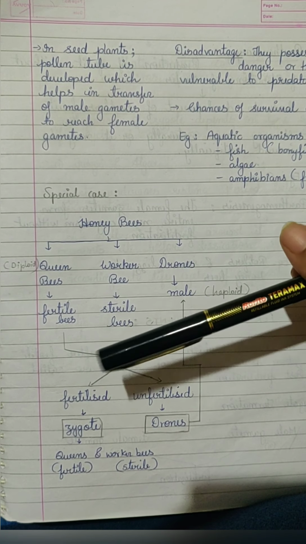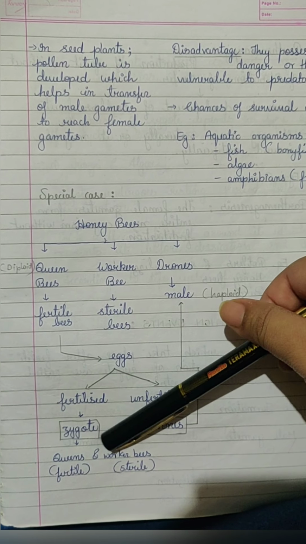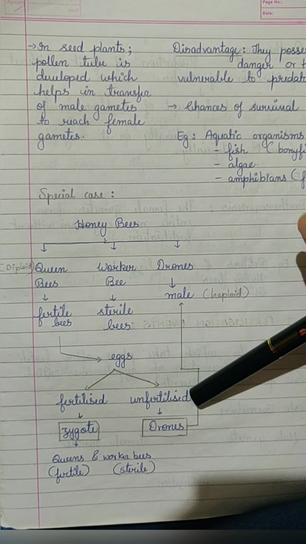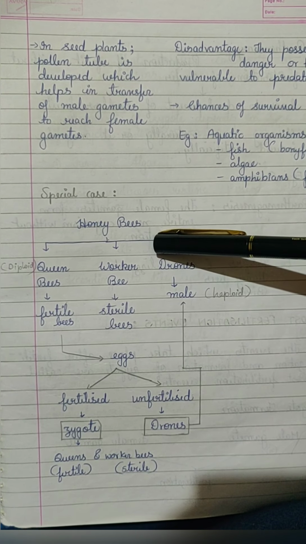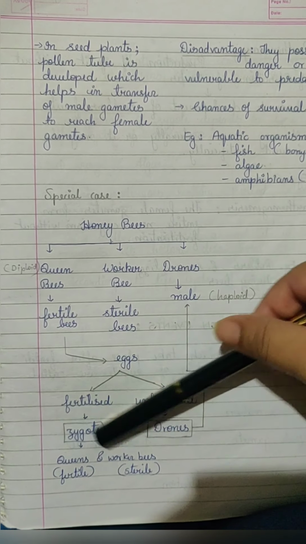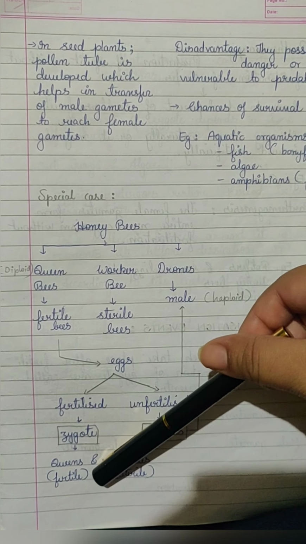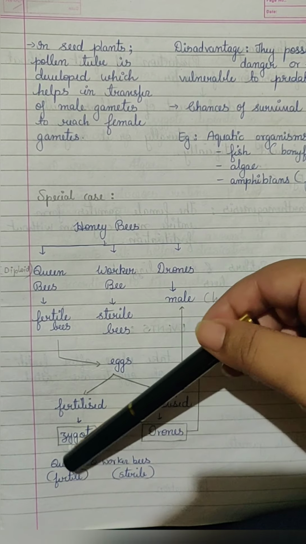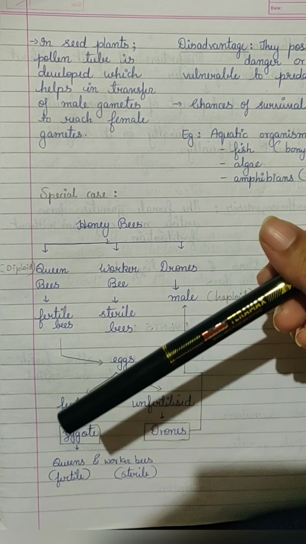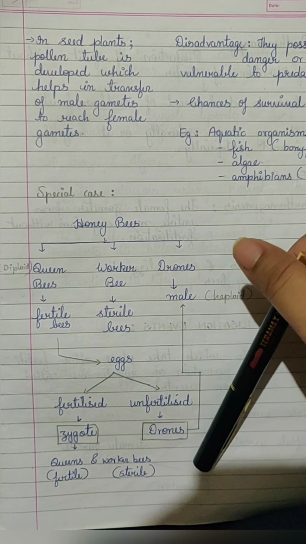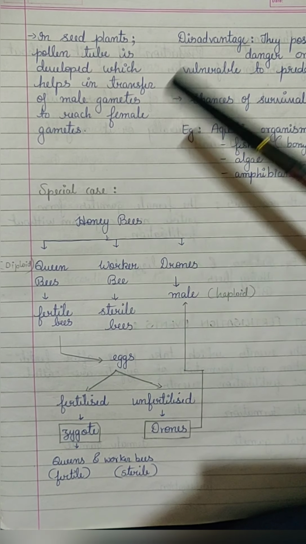Eggs are formed. If eggs are fertilized, then a zygote is formed. If eggs are unfertilized, then they form drones, that is, they convert to male. A zygote may develop into a queen bee or a worker bee. Queen bees are fertile, diploid in nature, and if they are sterile, they are worker bees.